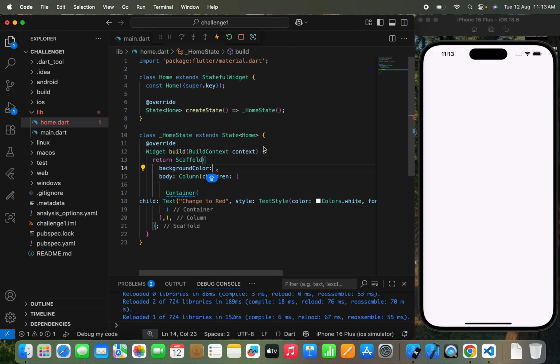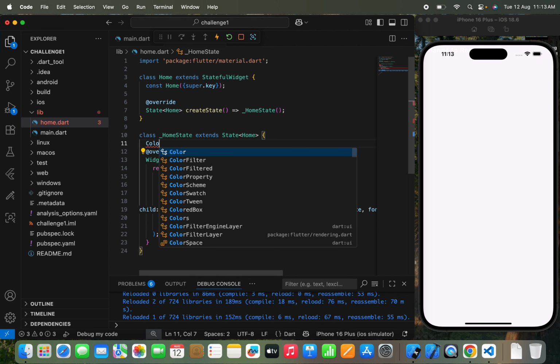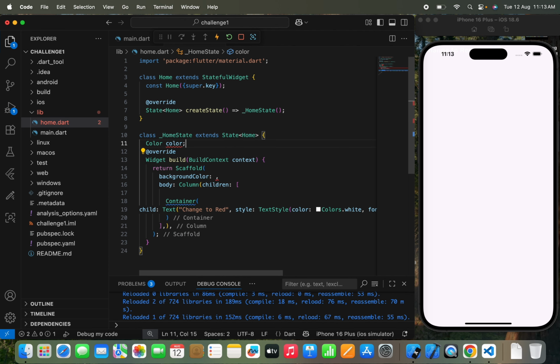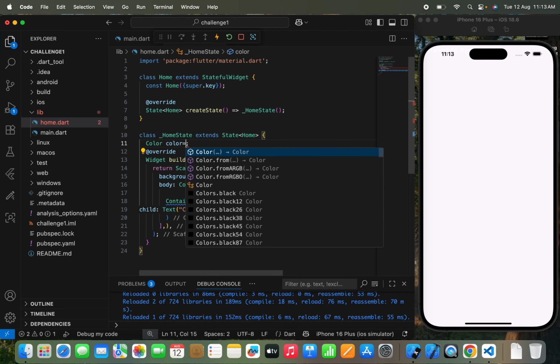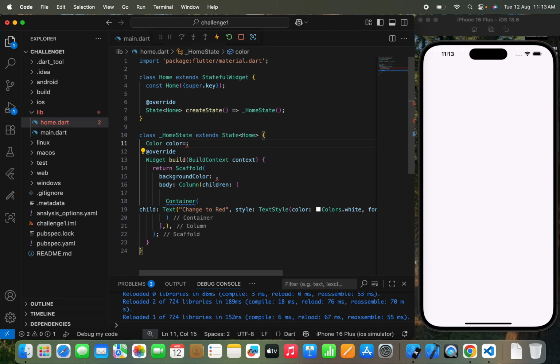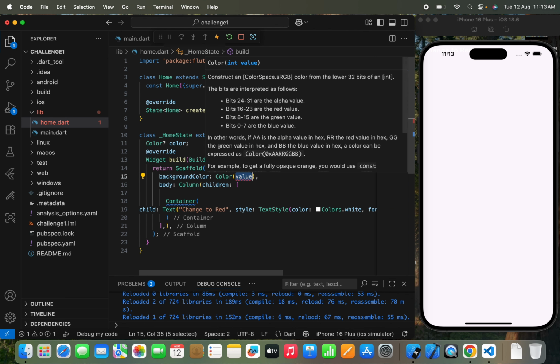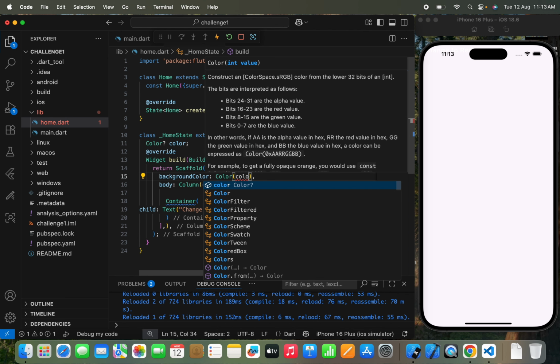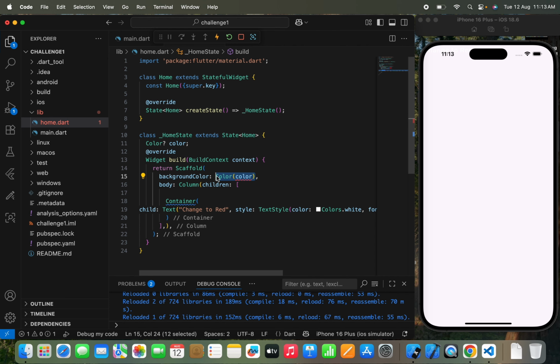So here I first need to create a color variable, and we'll store a color. I'll pass a null check, or we can pass it like this also. Rather than passing like this, we can store the color.